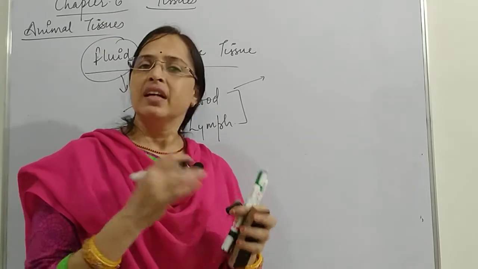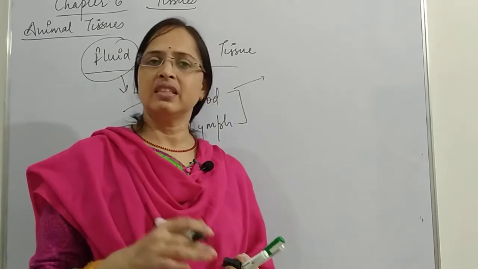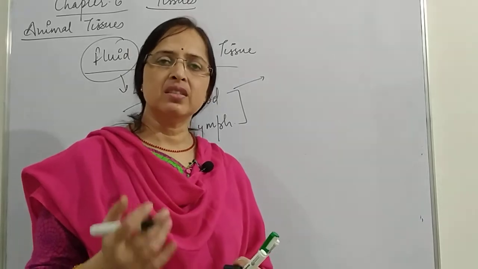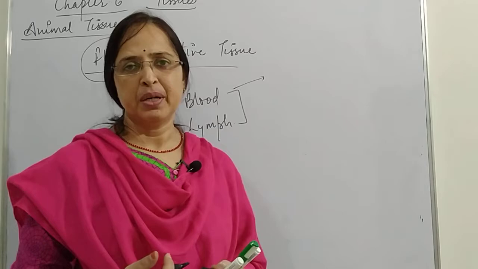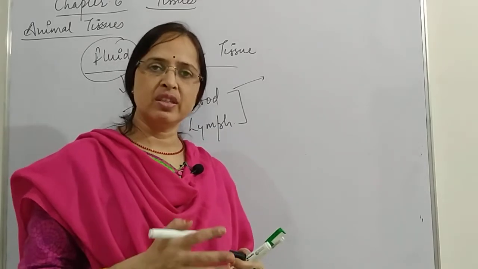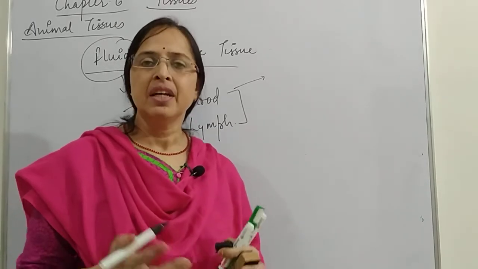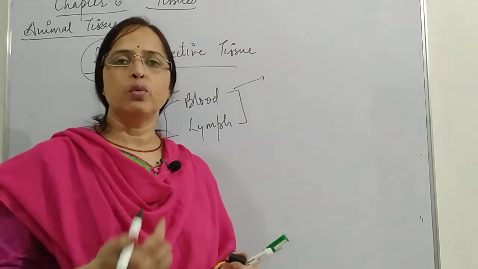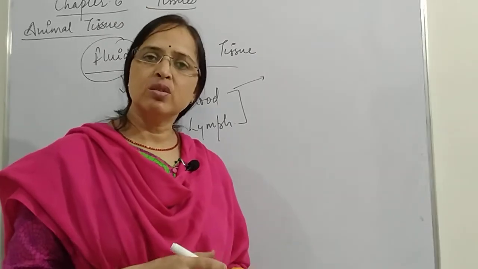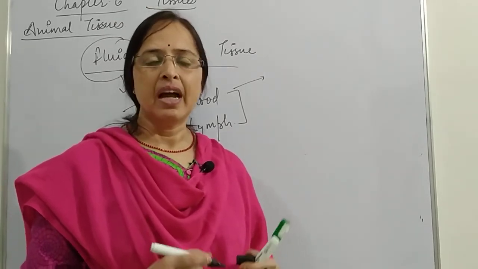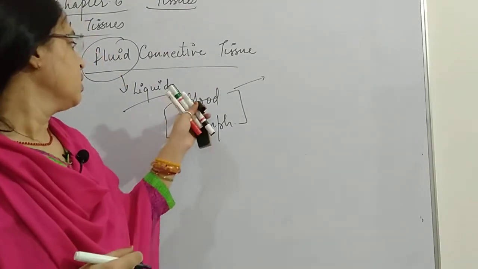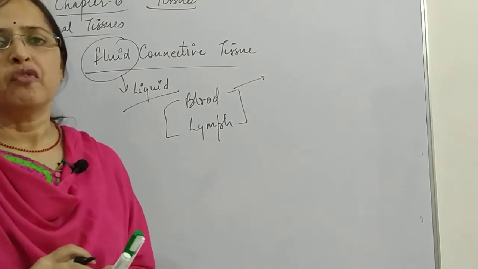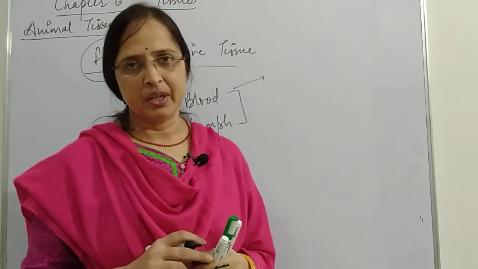It provides nutrients as well as takes away the waste materials. That means it provides oxygen and it collects carbon dioxide. It provides nutrients and collects the waste. It provides medicines also to the cells, and different hormones. So now we'll discuss the different components of blood present inside a body.